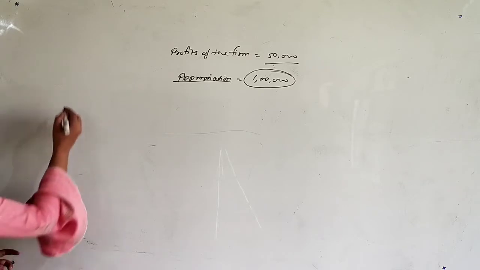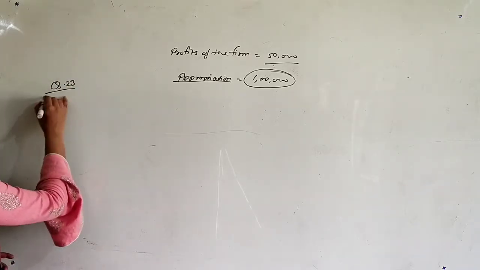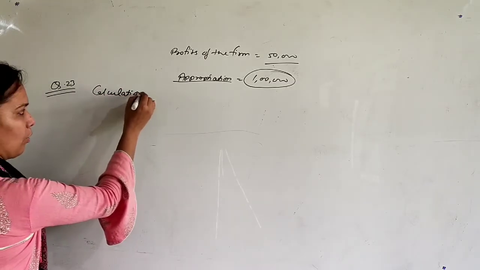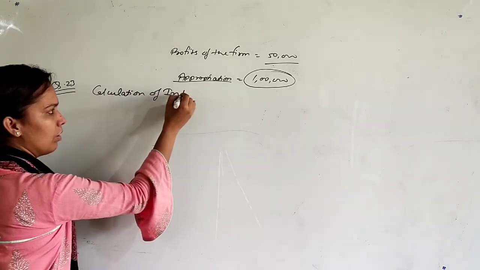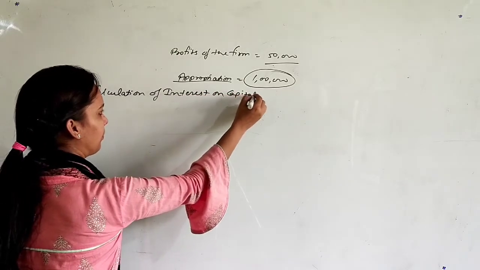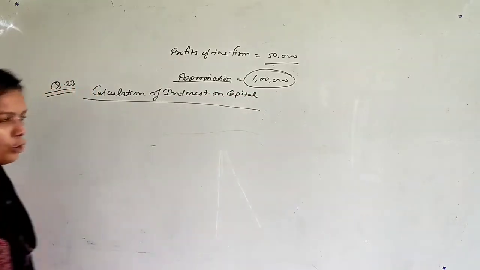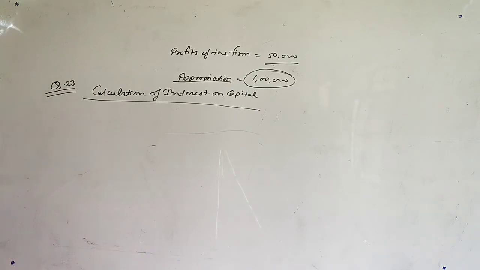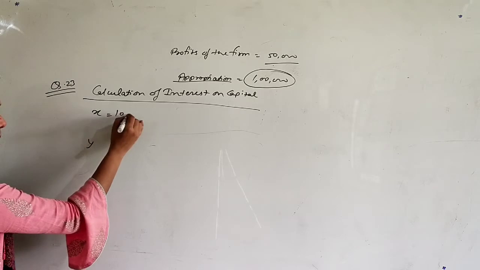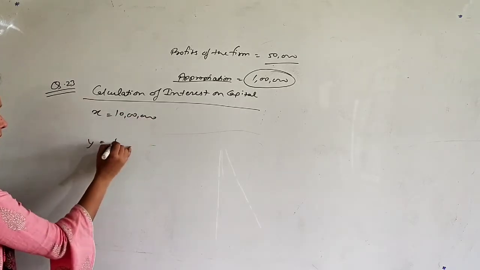So first of all, find what is the amount of interest on capital. Calculation of interest on capital for both partners. X and Y, their capitals are 10 lakh and 5 lakh.